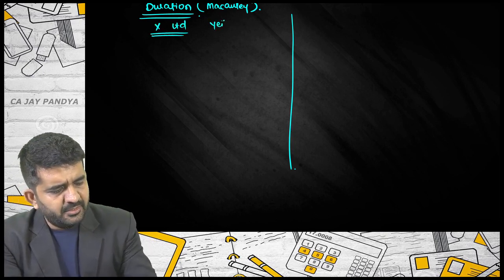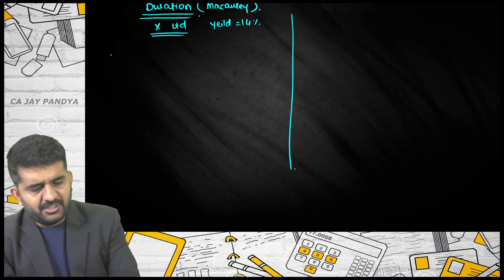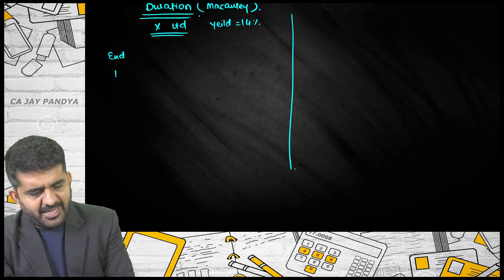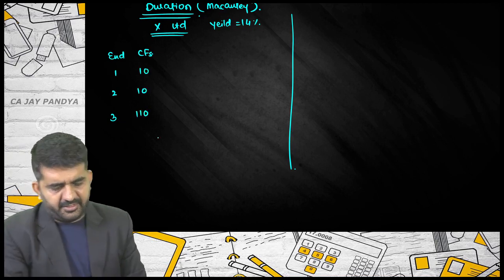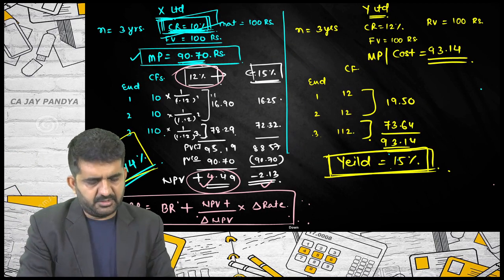So first X Limited. What was the yield? 14%. And these were my cash flows. At the end of 1, 2 and 3 years, my cash flows were 10, 10 and 110.